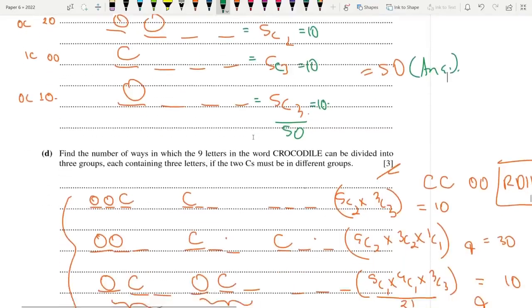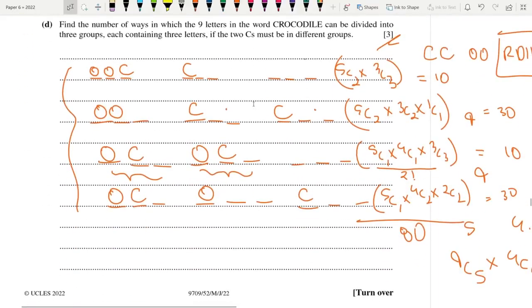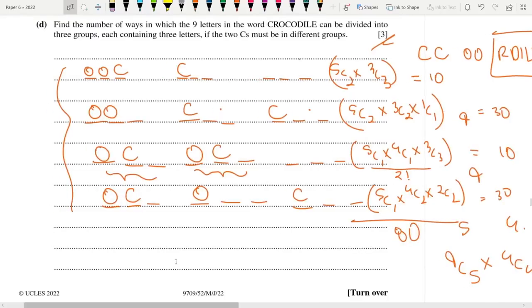Moving on to the last and final one, the hardest one. This should have been worth more than 3 marks, by the way. Clearly. Find the number of ways in which the 9 letters in the word crocodile can be divided into 3 groups, each containing 3 letters, if the 2 C's must be in different groups. Okay. So, crocodile, CC, double O, R dial.